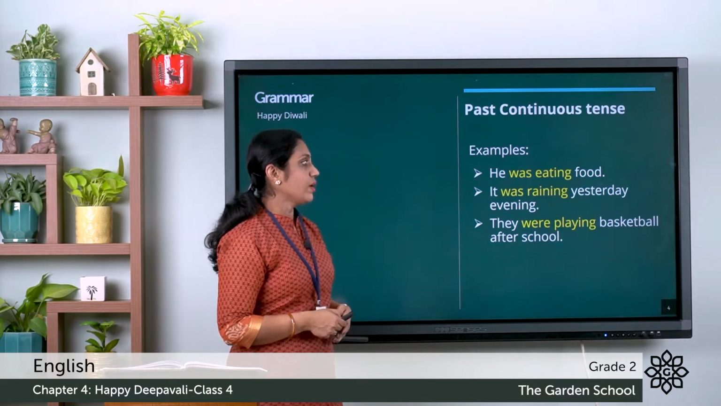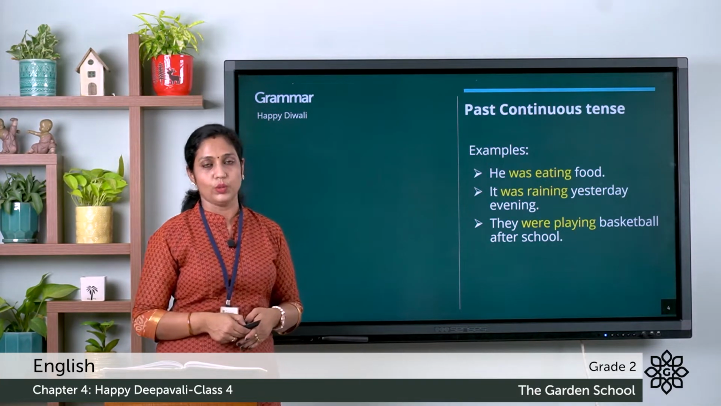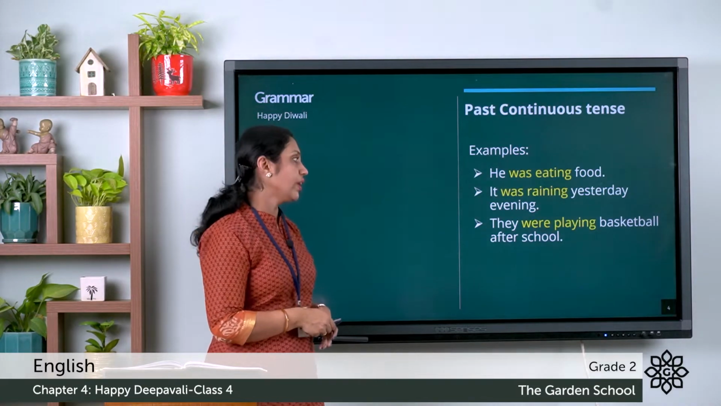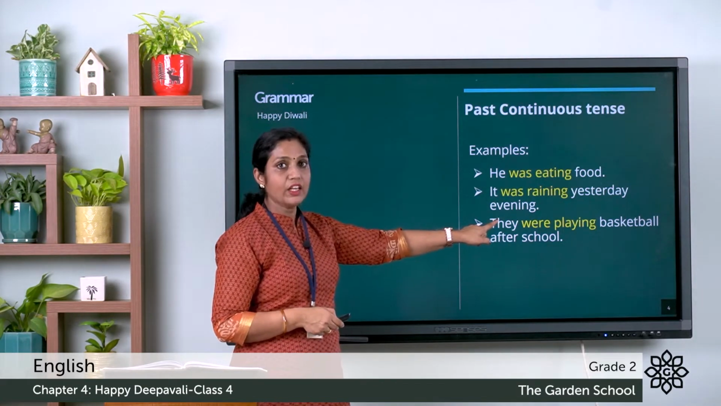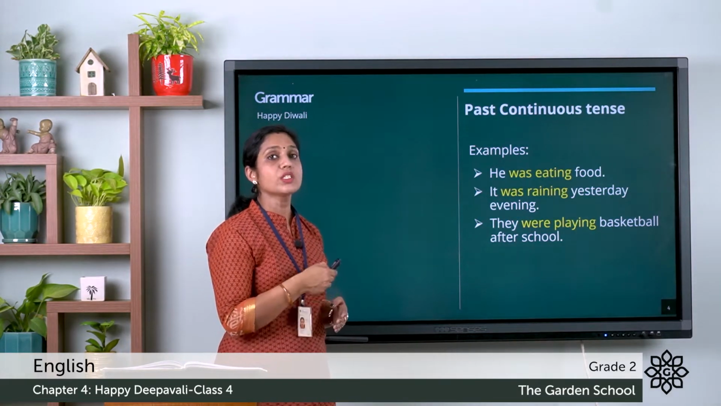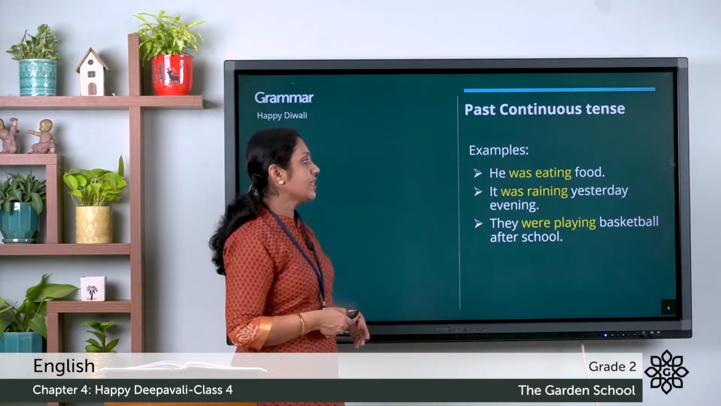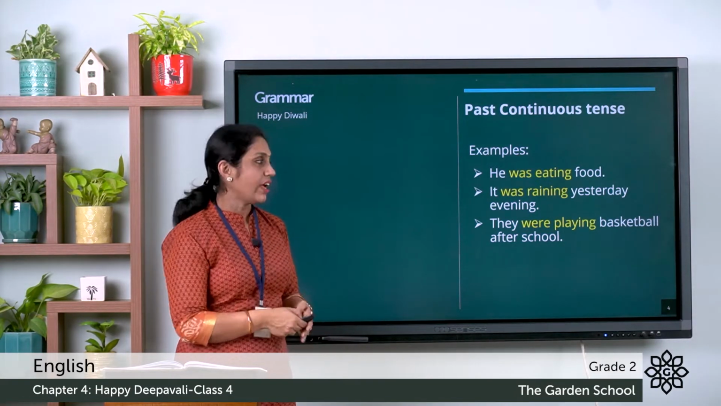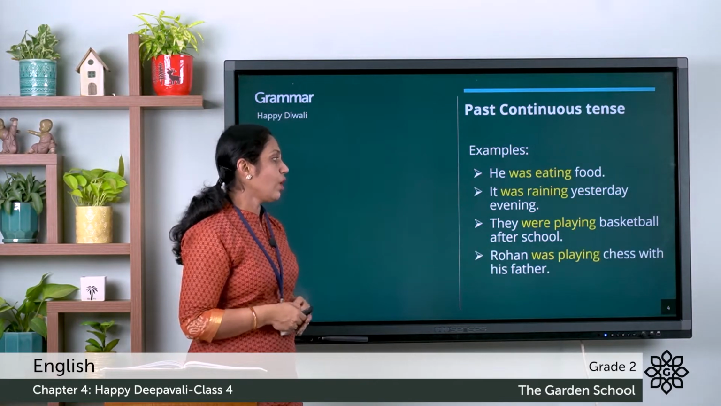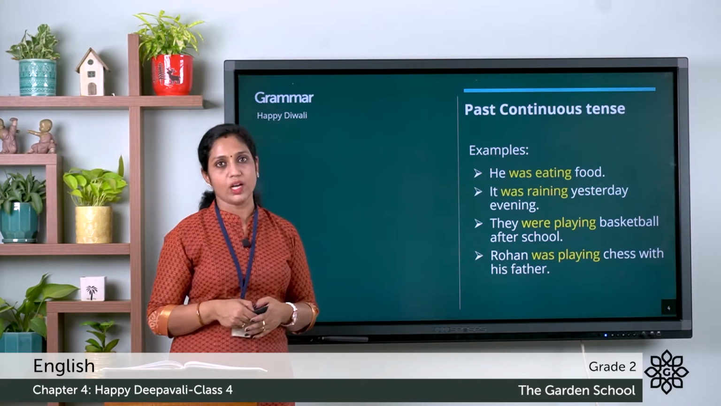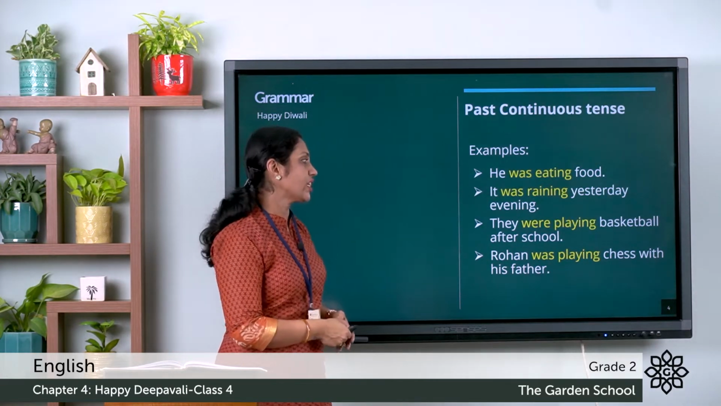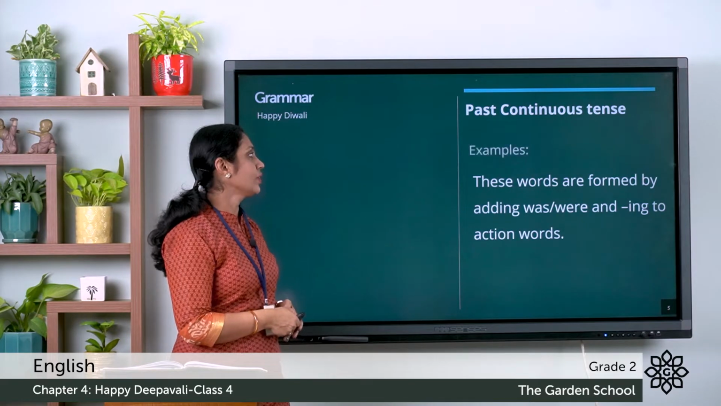They were playing basketball after school. So after school what did they do? They were playing basketball. Now look here, when we use the word they, we have to use the be verb were. And to the verb play, we added ing and the sentence has turned into they were playing basketball after school. Rohan was playing chess with his father. So what was Rohan doing? Rohan was playing chess with his father.